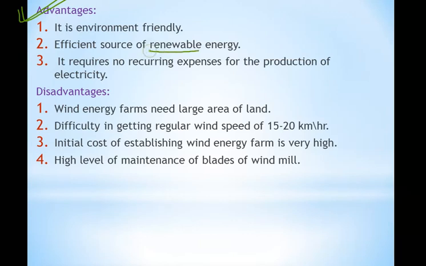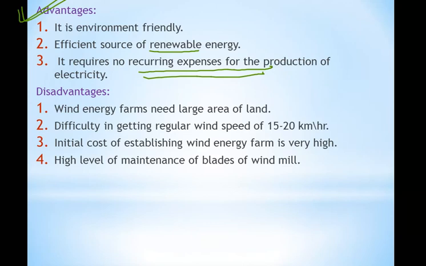Yes, renewable energy means it is present in a large amount and it will not finish off in the future, because wind will be present. We will get wind all the time and every time. So it is an efficient source of energy. It requires no recurring expenses for the production of electricity. Means cost is less for us, means less money you have to spend on that. For generating electricity, less amount of money we have to spend after constructing that windmill.